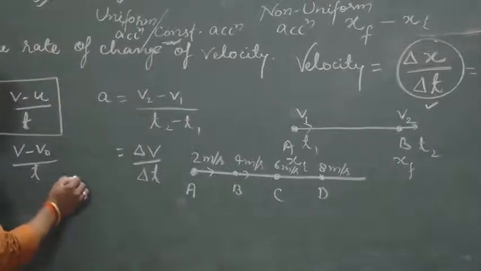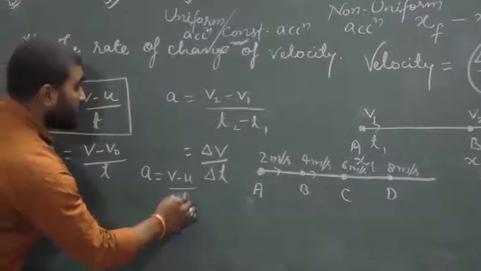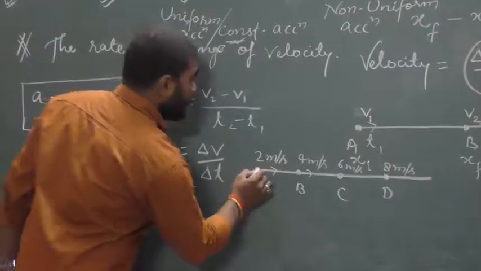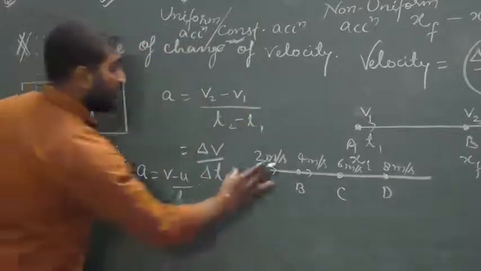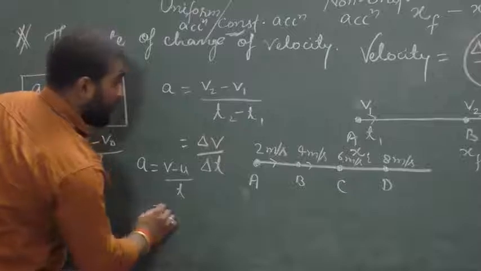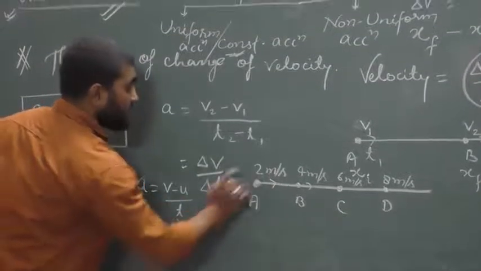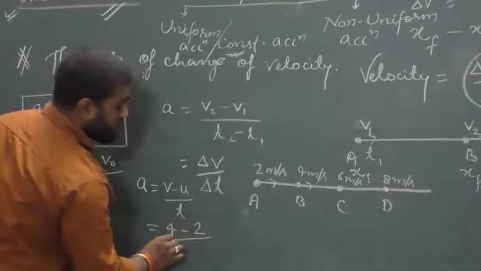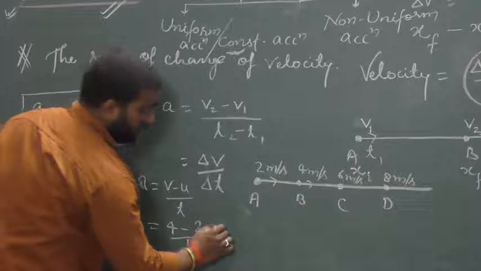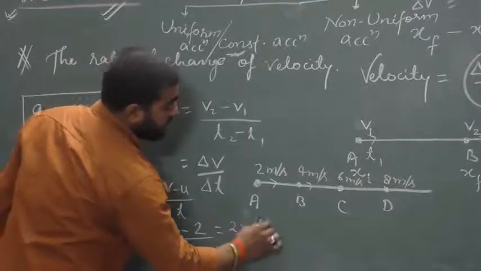Friends, as we know, acceleration is equal to (v minus u) upon t. Here, between positions A and B, the final velocity is 4 and the initial velocity is 2 meter per second. The time taken is 1 second. So here the acceleration will be 2 meter per second square.